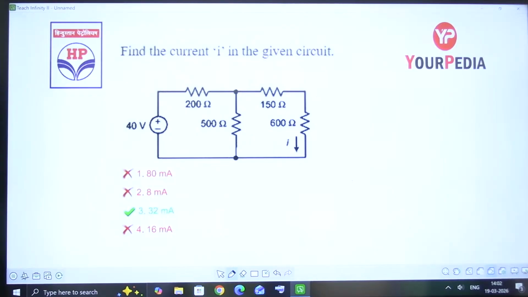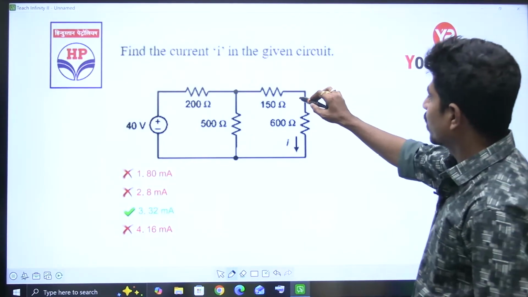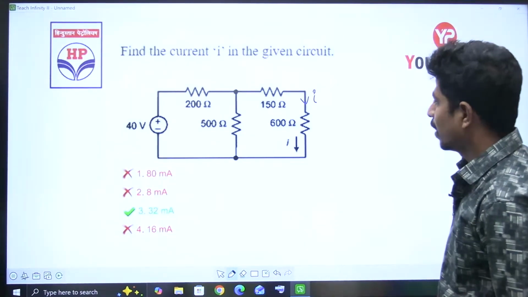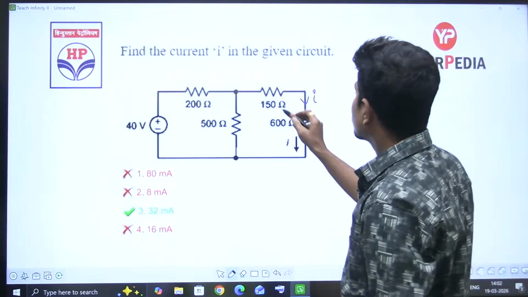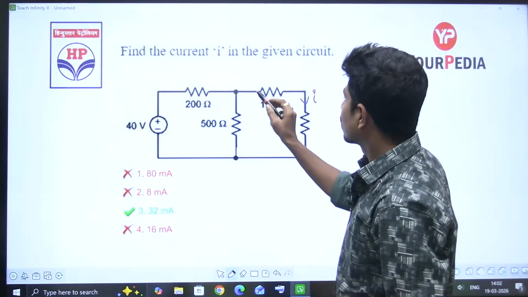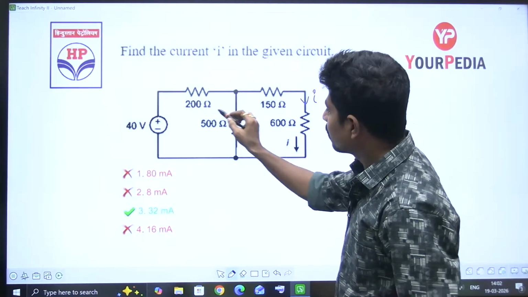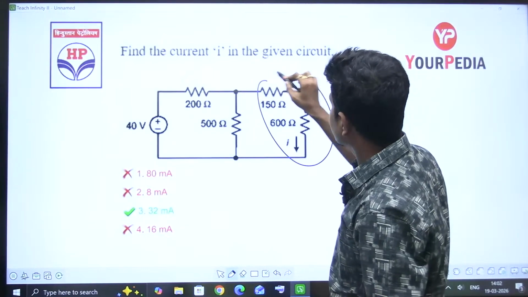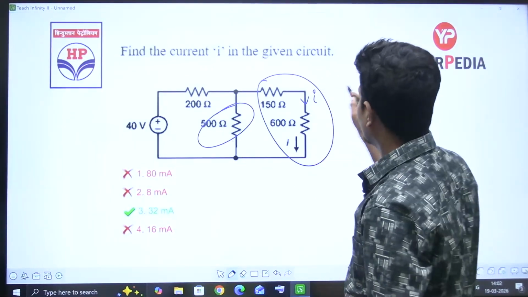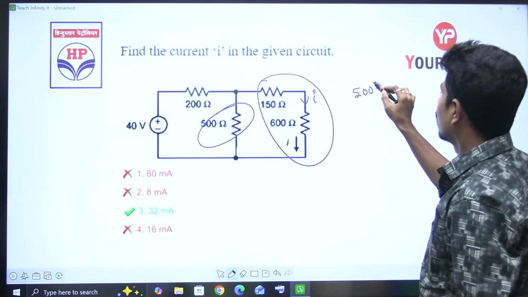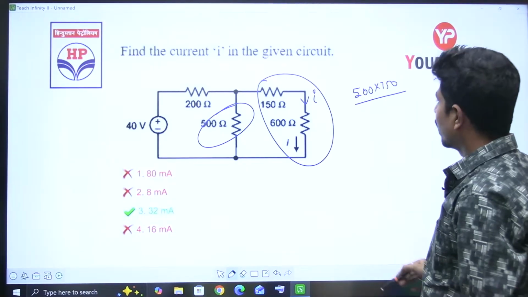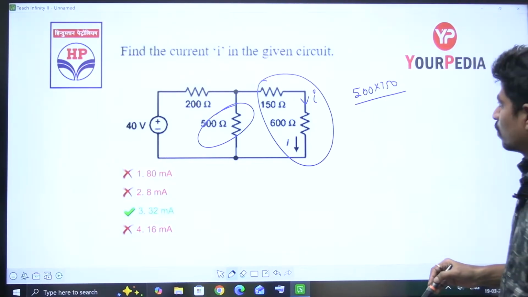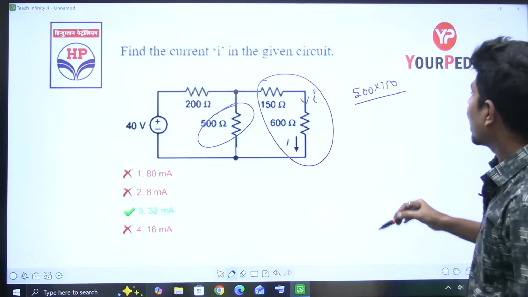Find the current I in the given figure. Again, he's asking us to find this current I. So very simple. These two are in series. First of all, this total is 750. 750 is in parallel with 500. So 500 into 750 divided by 500 plus 750. How much is it? 1250.